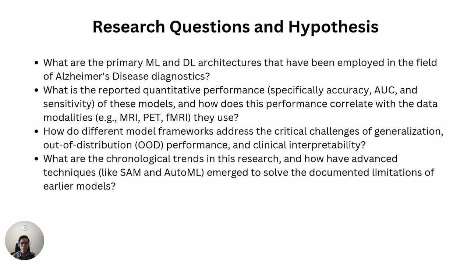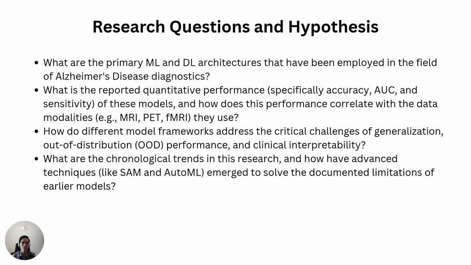As for the research questions, number 1, what are the primary ML and DL architectures that have been employed in the field of Alzheimer's disease diagnostics? Second, what is the reported quantitative performance, specifically accuracy, AUC, and sensitivity of these models, and how does this performance correlate with the data modalities that they use?